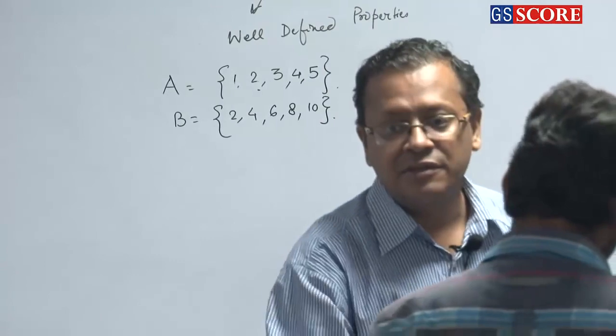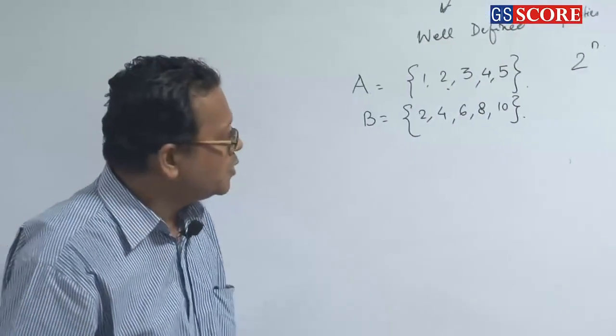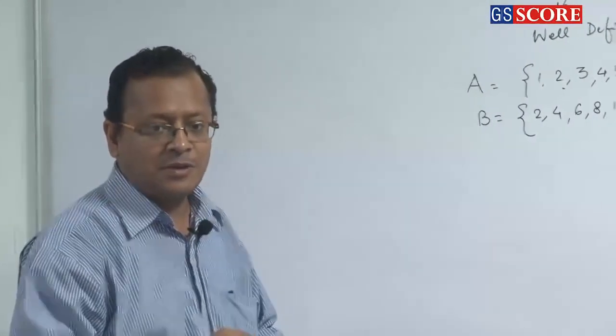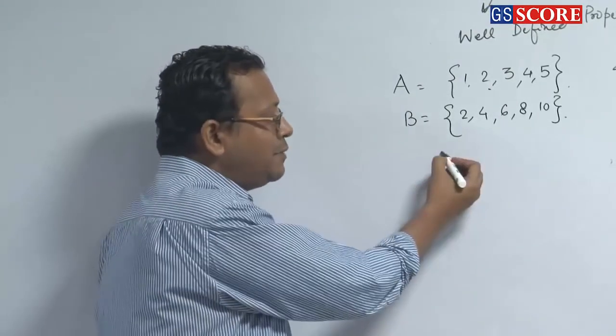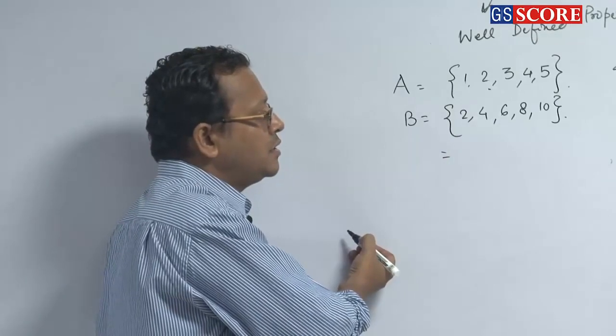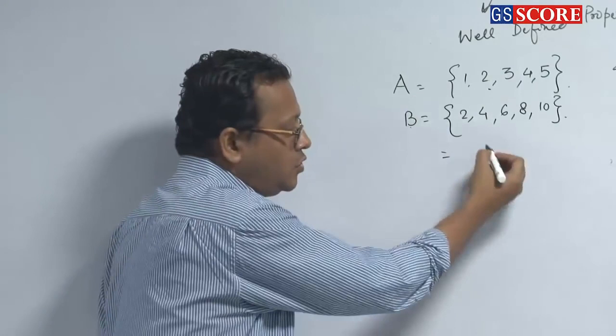Right? Okay? So now tell me, one by one I am asking questions and the concept will become clear from here only. How many elements are there which are both in A as well as B? 2, 4.